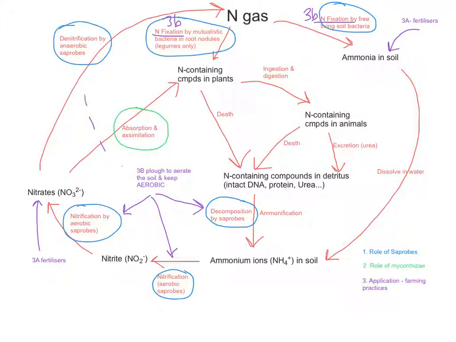It's also important, of course, to minimise denitrification. So farmers tend to see an issue here if their soil is waterlogged. And so if they plough and aerate them, they'll be better off.